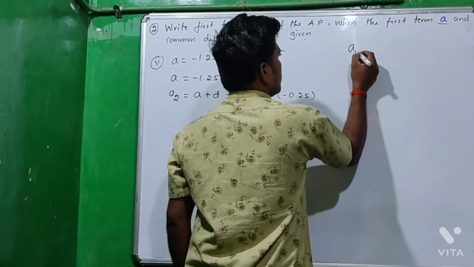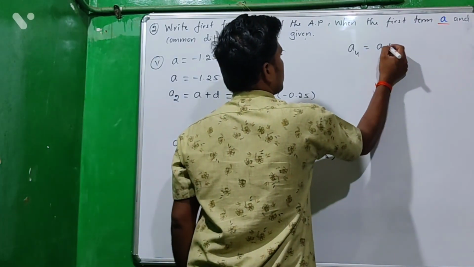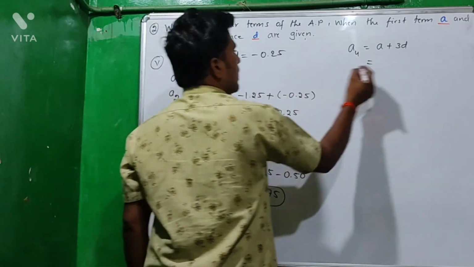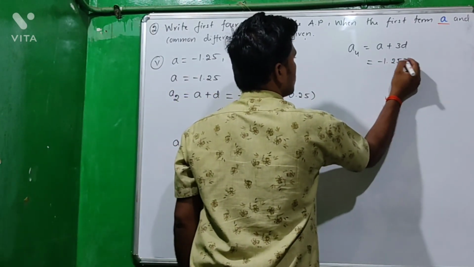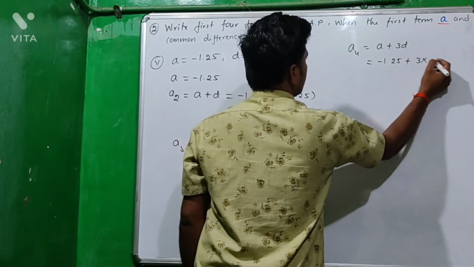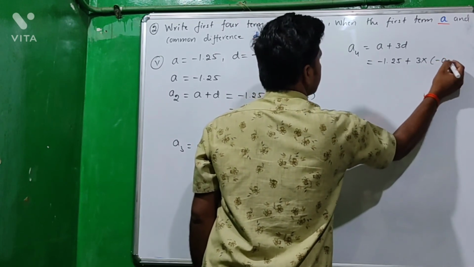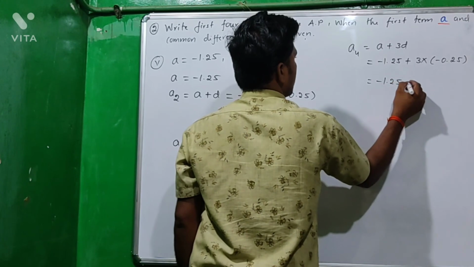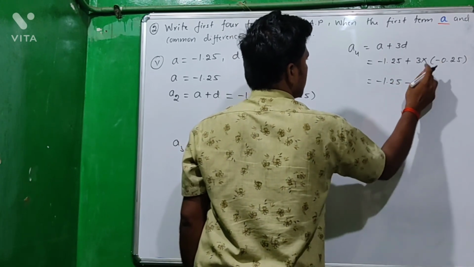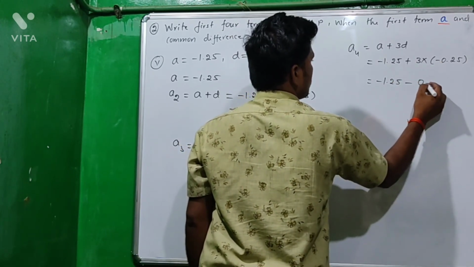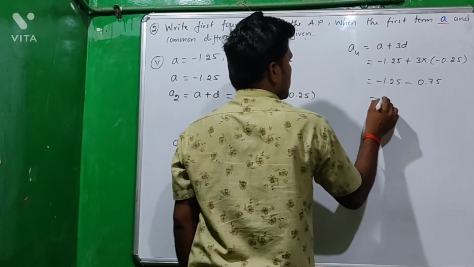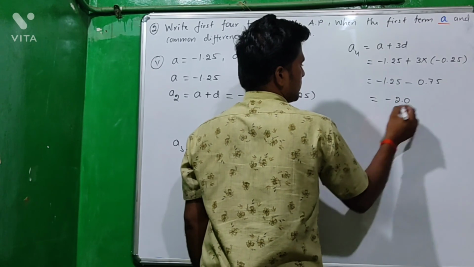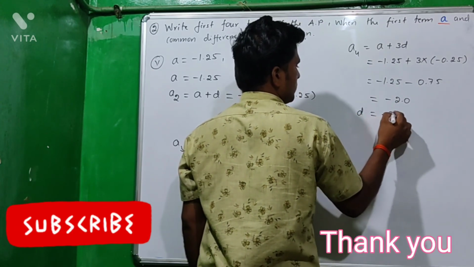Then a4 equals a plus 3d. Here a is minus 1.25 plus 3 into d. D is minus 0.25. Minus 1.25 plus into minus, 3 into 0.25 is 0.75. So both are negative, add them, that is minus 2.0. So a4 equals minus 2.